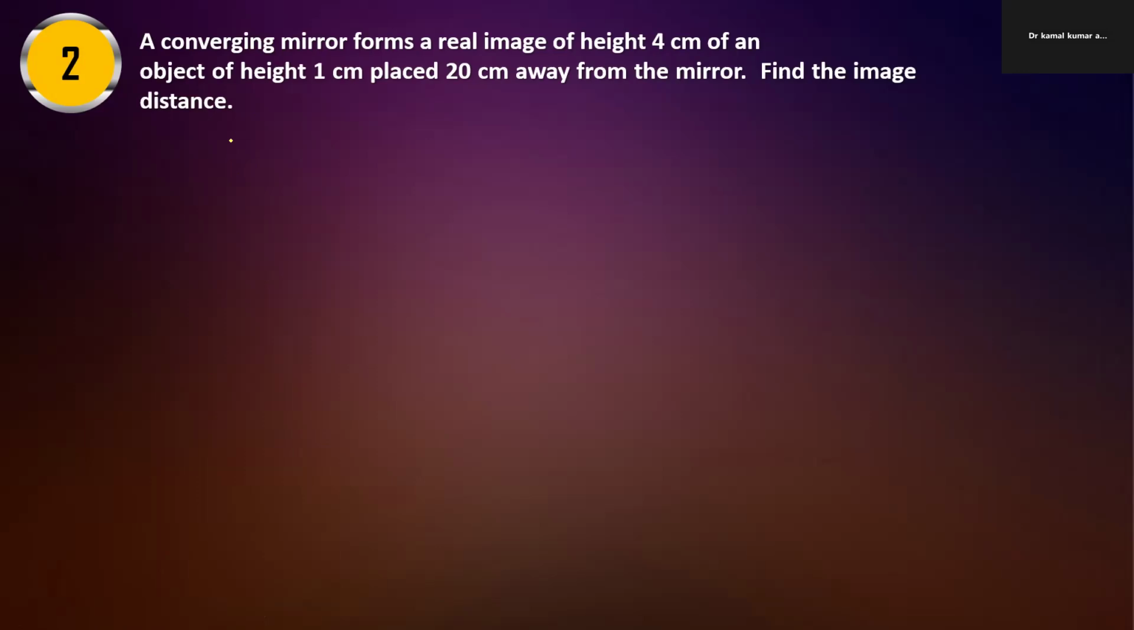Converging mirror means concave mirror, right? Real image of height 4 centimeter. So the image height h2 is given, that is 4 centimeter. Of an object, object height is h1. H1 is 1 centimeter.